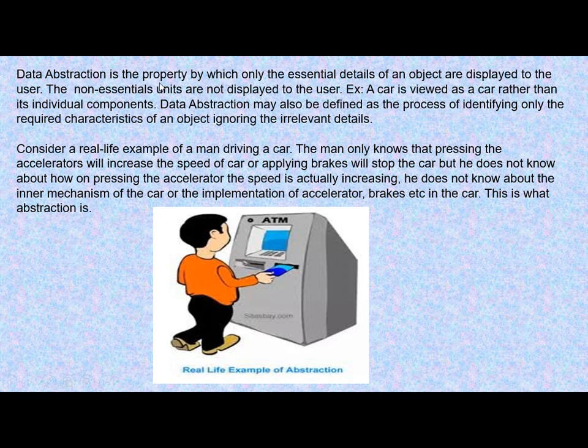Data abstraction is the property by which only the essential details of an object are displayed to the user, and the rest of the non-essential data are not displayed to the user. This is data abstraction. Means all the irrelevant data are hidden. They are not required to be displayed.